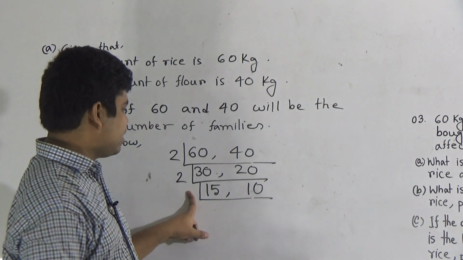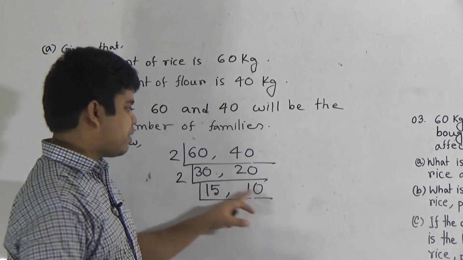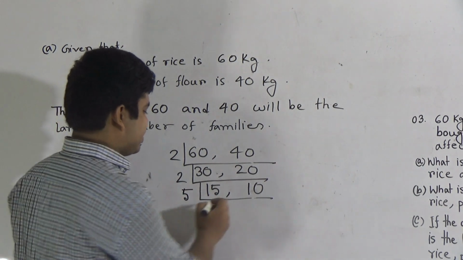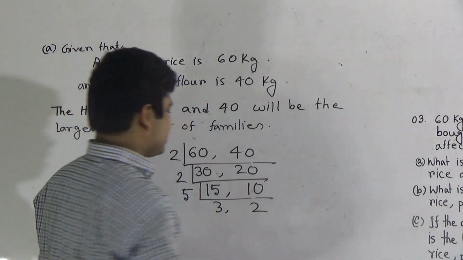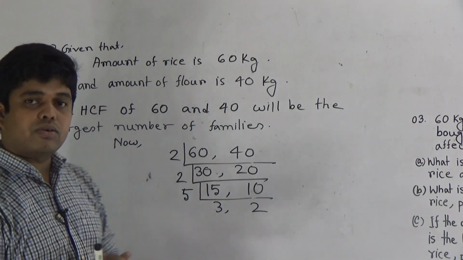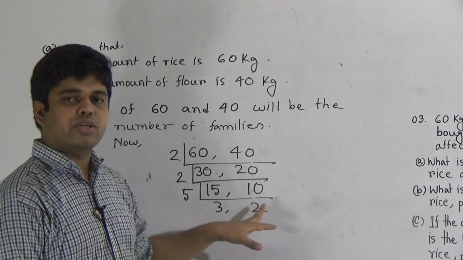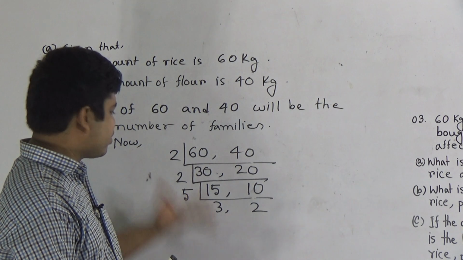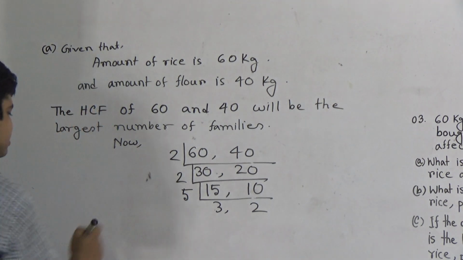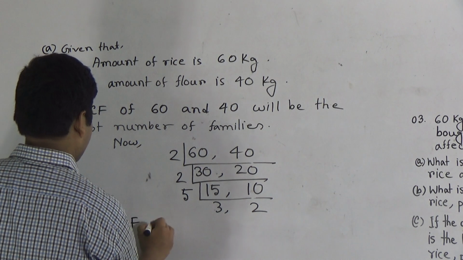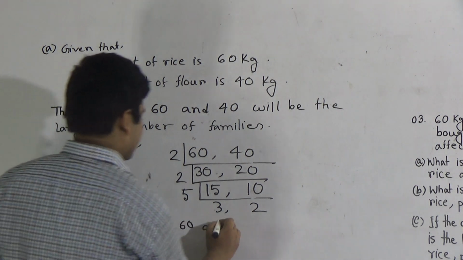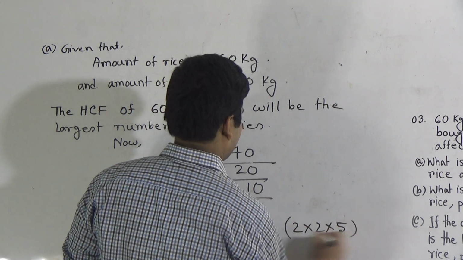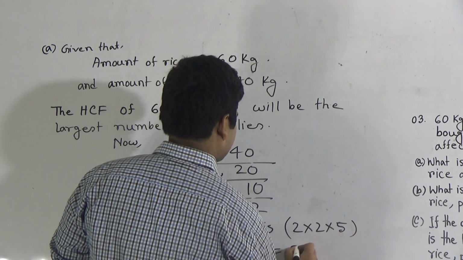So we cannot divide both by 2. Then we take 3. 3 can divide 15 but not 10. So we take 5. 5 threes are 15 and 5 twos are 10. Here you notice there is no common prime factor between 3 and 2. So the product of 2, 2 and 5 will be the HCF. Now write: HCF of 60 and 40 is 2 multiplied by 2 multiplied by 5. 2 twos are 4, 4 fives are 20.